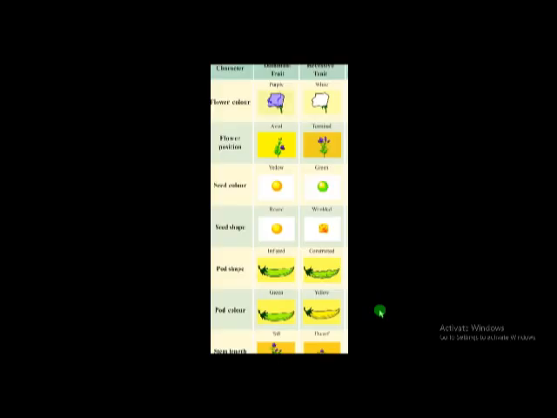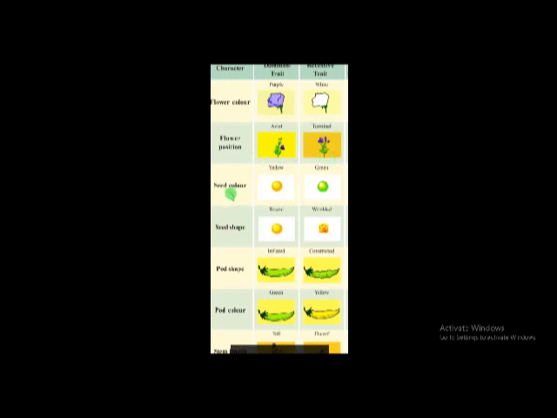We already know Mendel selected pea plants for his experiments because Mendel identified mainly 7 pairs of contrasting characters in pea plants. They are mainly, he observed different flower colors in pea plants. Some plants possess purple colored flowers, and some possess white colored flowers. And flower position, in some plants the flowers are axial, and in some plants the flowers are terminal.